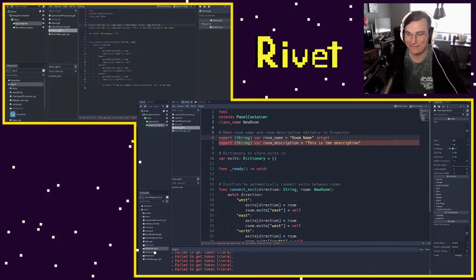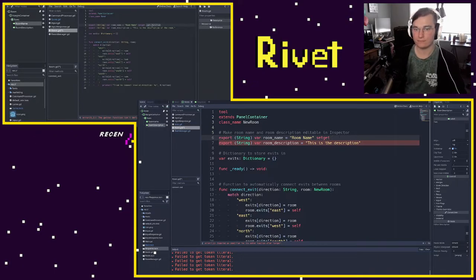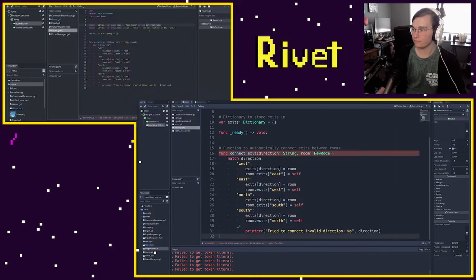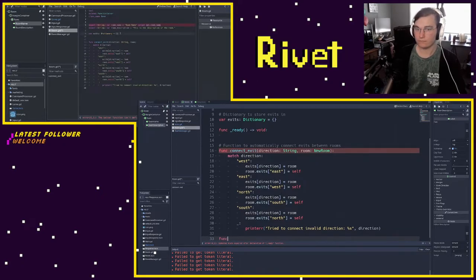In our case, we don't really care about getting room name. We can just return the room name itself, so we don't need a get function. We do want a set function, though. So I'm going to make a new function called set room name. And I need to actually define this name here. You'll see that the setter function isn't defined. I'm getting this error down at the bottom because I'm saying this is our set function, but it's not actually defined. So let's make it now.